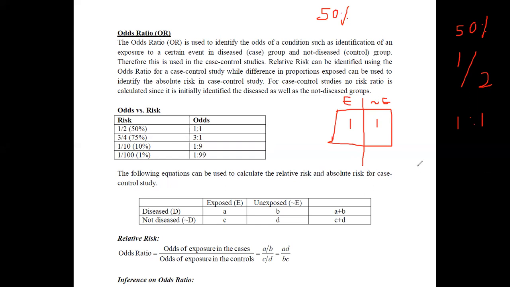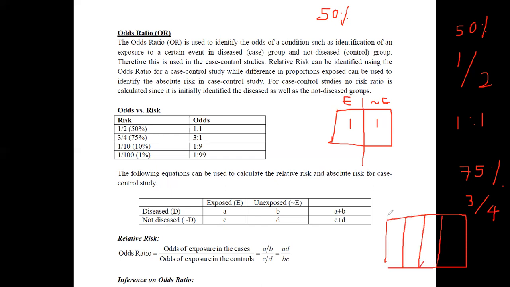Now think about if the risk is 75%. We can say this 75% as 3 upon 4 as a fraction. If you draw this, there are 1, 2, 3 and 4 parts. If you compare, there are 3 upon this 4, so now you can say that the odds are 3 to 1. That is how we are comparing, or this is the difference between the odds and risk.